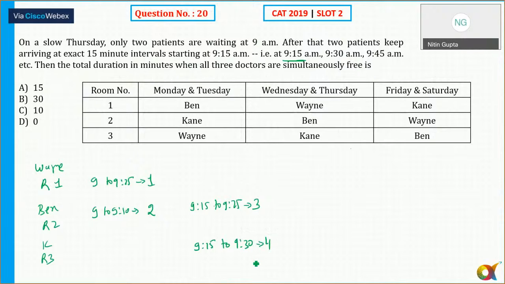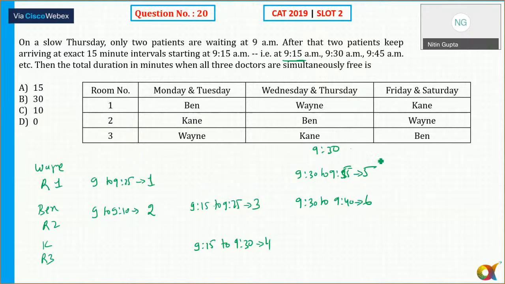Now two more patients arrived at 9:30. Wayne is free, having finished at 9:25. Room number one is free. So at 9:30 the patient goes there, and that is until 9:55. Number 5, or token number 5. One more person arrived at 9:30, and room number 2 is also free, for 10 minutes, so 9:30 to 9:40. That is token number 6.